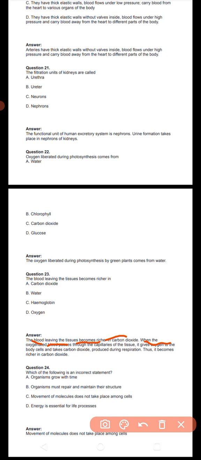When the oxygenated blood passes through capillaries of the tissue, it gives oxygen to body cells, takes carbon dioxide produced during the respiration, and becomes richer in carbon dioxide.